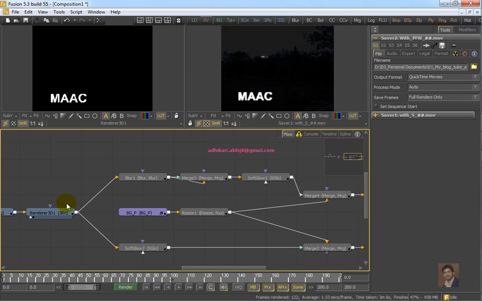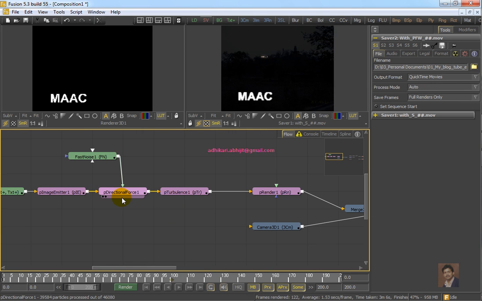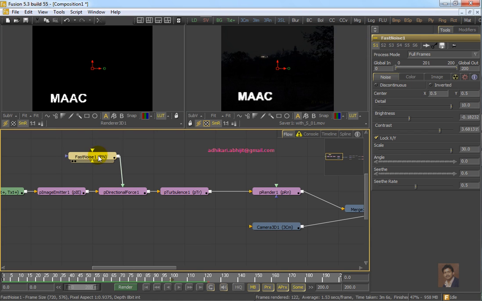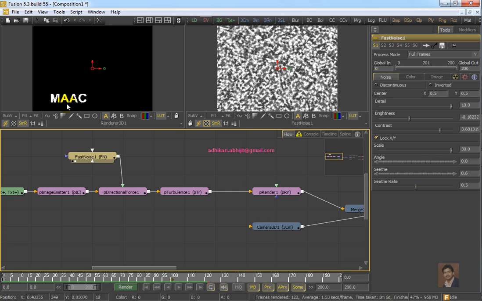To adjust the speed of the particles, you have to adjust the directional force. To adjust the spread of particles after blowing up, you have to adjust turbulence, x, y and z strength. To randomize the matter, you can create fast noise. The fast noise black and white value works like this, and you can also use a different animated black and white value to make it random.